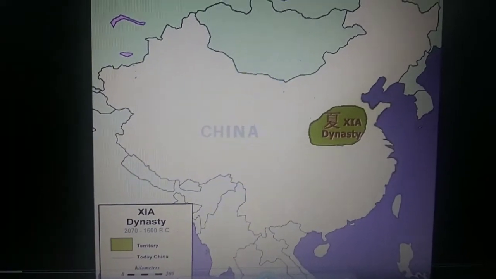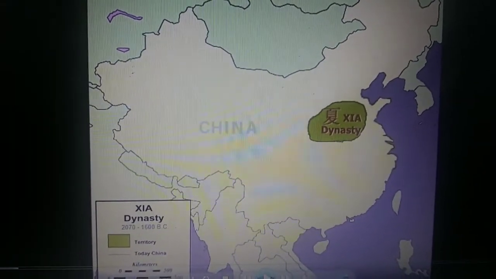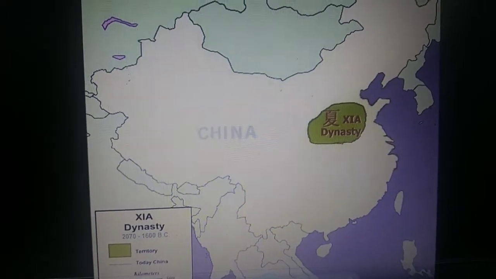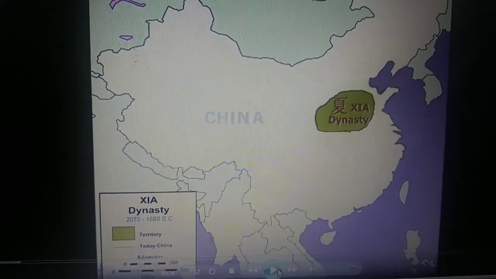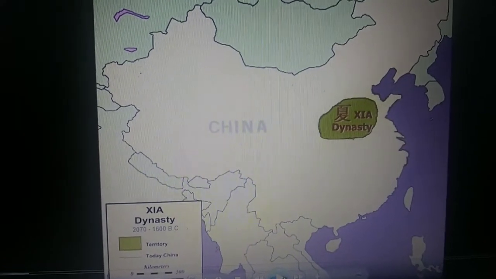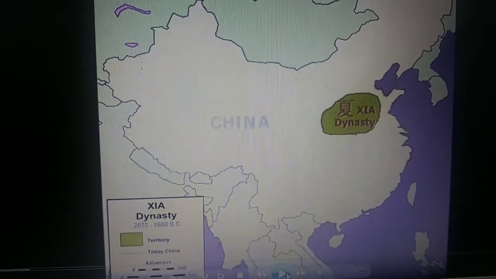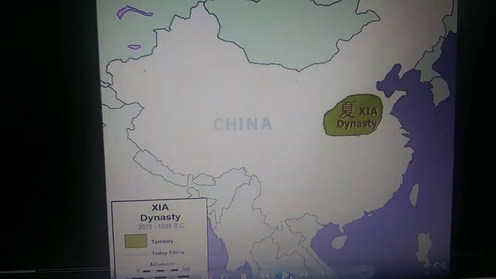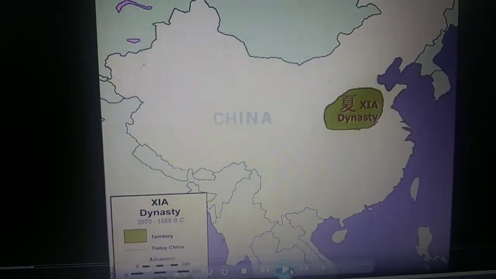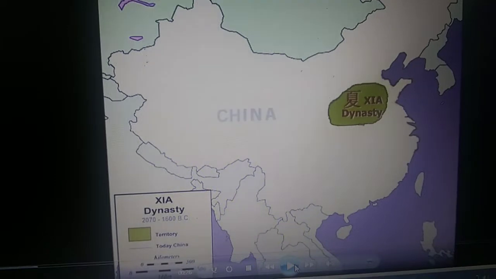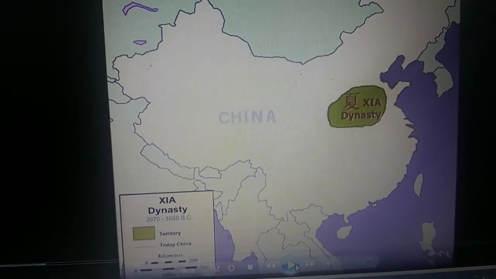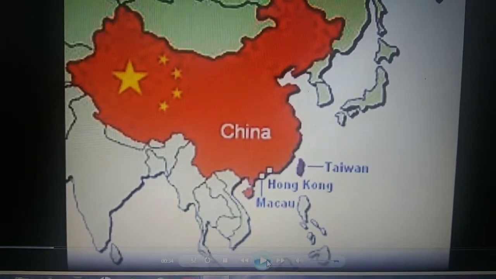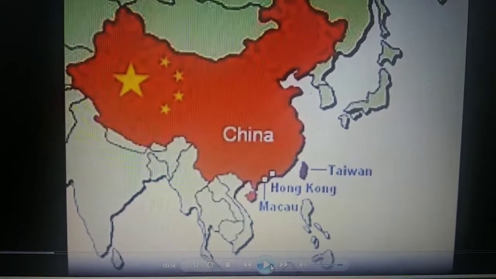Hey everyone, can you guess what the map is in this video? This little tiny green thing? Guess what country it is? Yes, it's China. This little green thing is China. So let's keep going forward. And this map here is the whole country of China now.